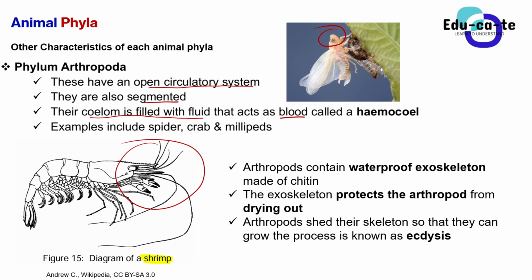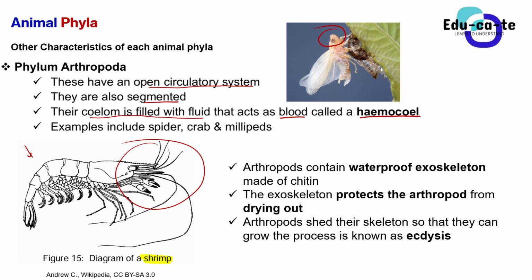So the coelom of the arthropods has got a fluid inside it. That fluid is known as hemolymph. Hemolymph is a fluid that actually acts like blood. It's actually false blood. I usually call it false blood because it's a fluid and it acts like blood. They don't really have blood like us. If you take a shrimp and kill it when you want to eat it, of course, you don't just kill animals, right? You are not going to find any blood spilling from it, but instead, you'll find a fluid that is known as hemolymph. That hemolymph is found inside the coelom of an arthropod.